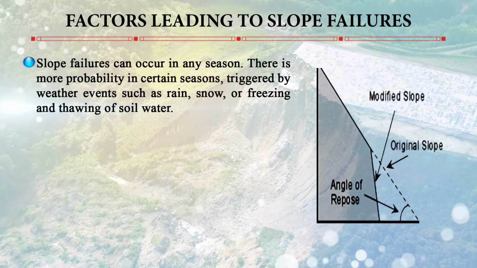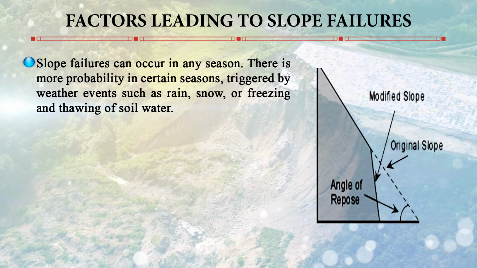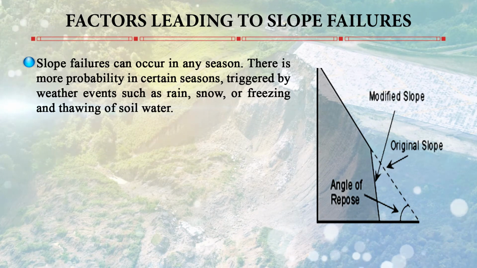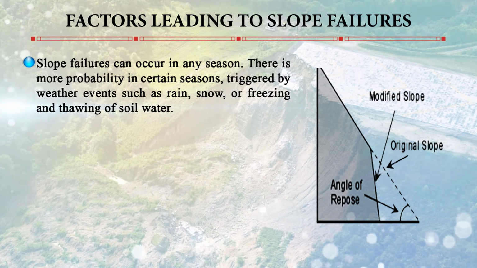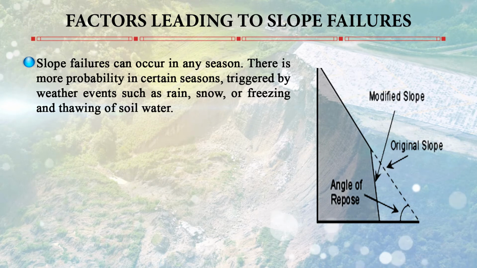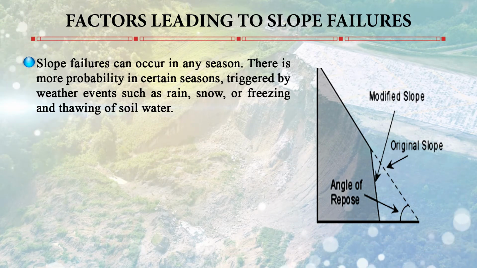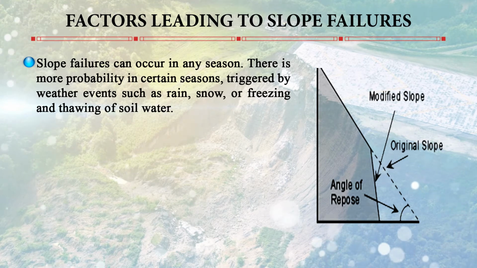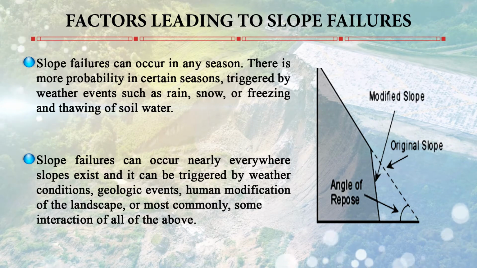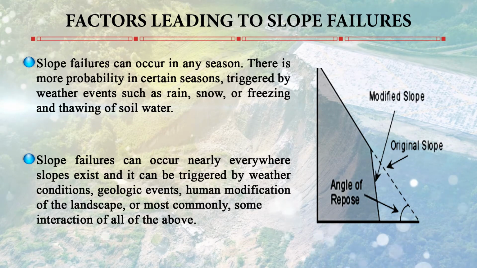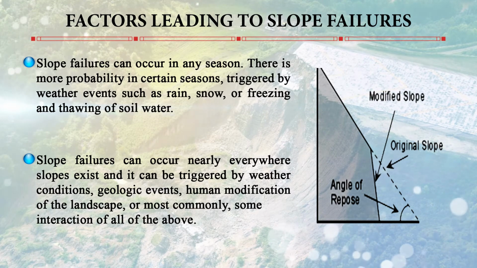Now, slope failure can occur in any season, but there is more probability in certain seasons. For example, if there is rain, snow, freezing or thawing of soil water. What you can see in the figure here is the modified slope and the original slope, and if it becomes steeper, then there will be slope failure. Slope failure can be triggered everywhere and by weather conditions, geological events, human modification of landscape, or most commonly some interaction of the above.